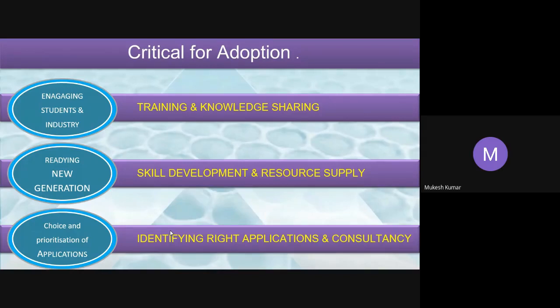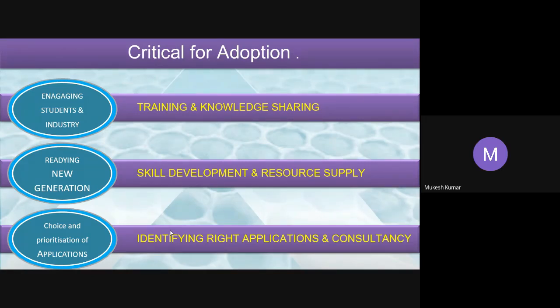Then it comes to skill development and resource supply. Third is identifying the right applications and consultancy. Universities have to start giving application consultancy. They have to sit with the industry, collaborate, find out what the applications are, and start giving consultancy.